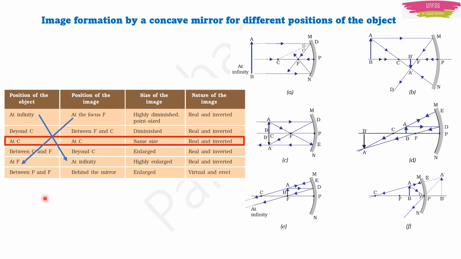That's it, your table is complete. I hope I made you understand this trick. And the last case is a little bit different. It is like in a plane mirror. Here, you can see in all other cases, the nature of the image is real and inverted. Only in this case, wherein the object is between the pole and the focus, the image is formed behind the mirror. If the image is found behind the mirror, it will be enlarged, virtual and direct.